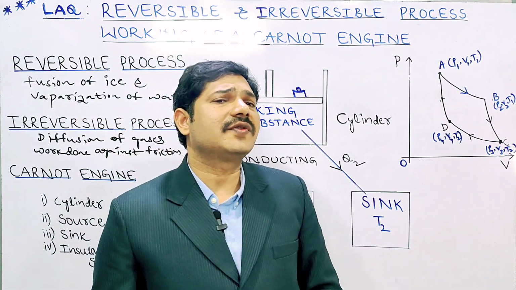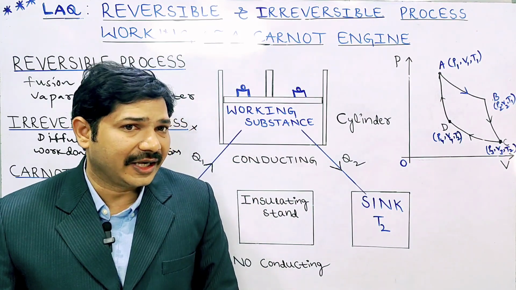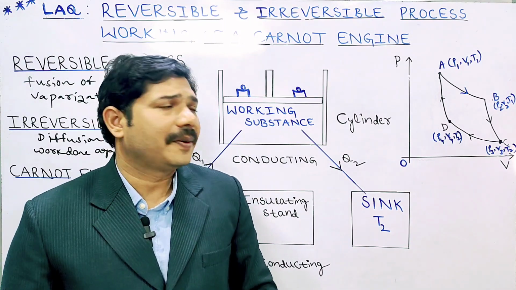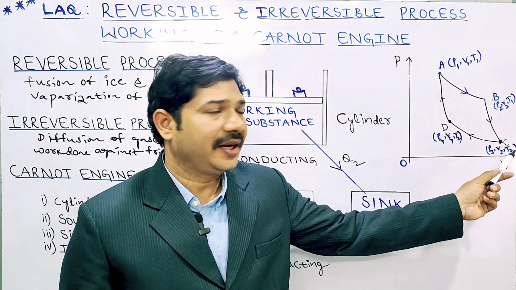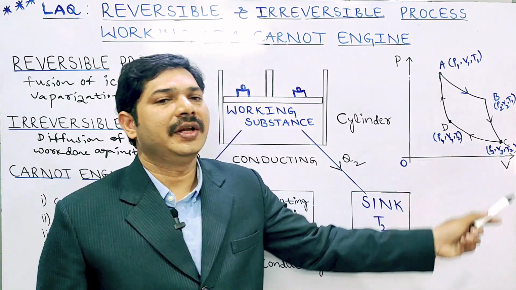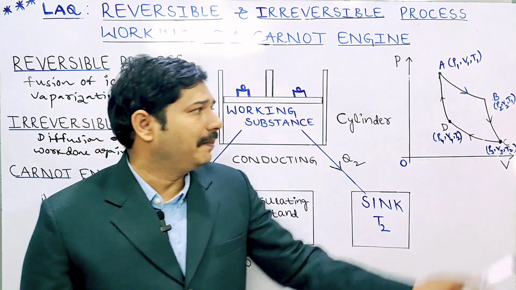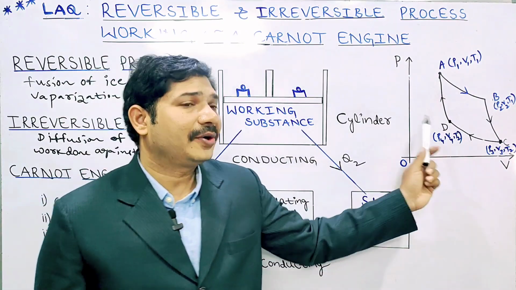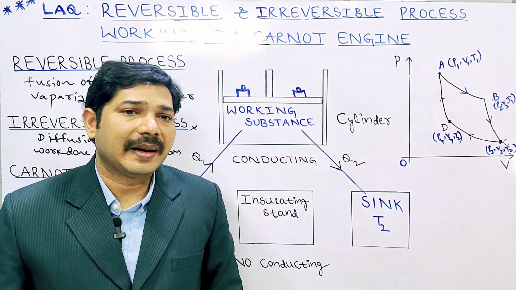Now, afterwards, B to C, we allow it to expand adiabatically. At that time all the physical variables change: pressure from P2 to P3, volume from V2 to V3 and temperature from T1 to T2. The B to C process is called adiabatic expansion. C to D is isothermal compression. Like that, D to A is adiabatic compression.